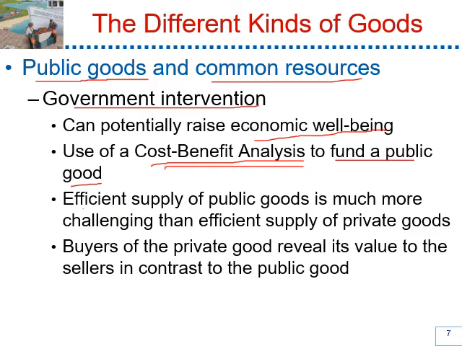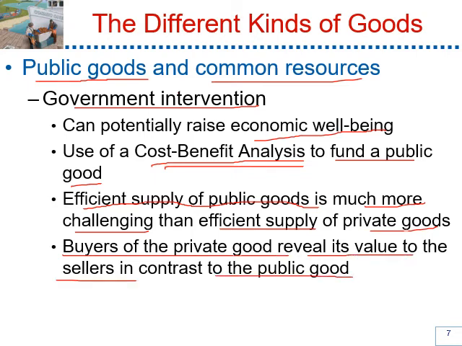This implies that efficient supply of a public good is much more challenging than efficient supply of a private good, because buyers of the private good reveal its value to the seller, in contrast to the public good. So, for instance, consider the decision to place a stoplight at a busy intersection to reduce the risk of fatal accidents. We have to find out the cost, and the cost is known in dollar terms, but how do we put the value of a life in dollar terms?